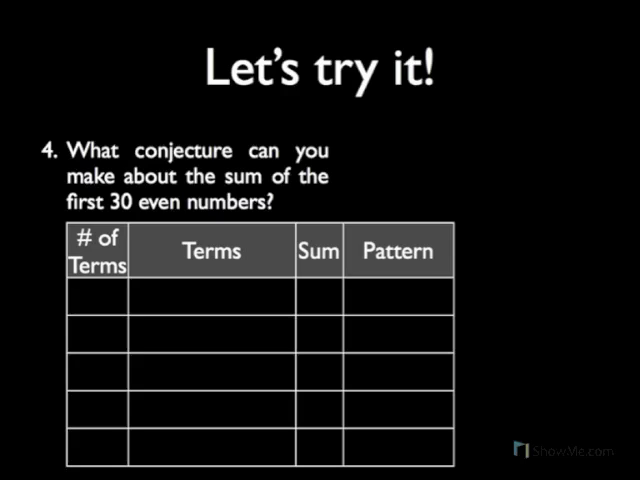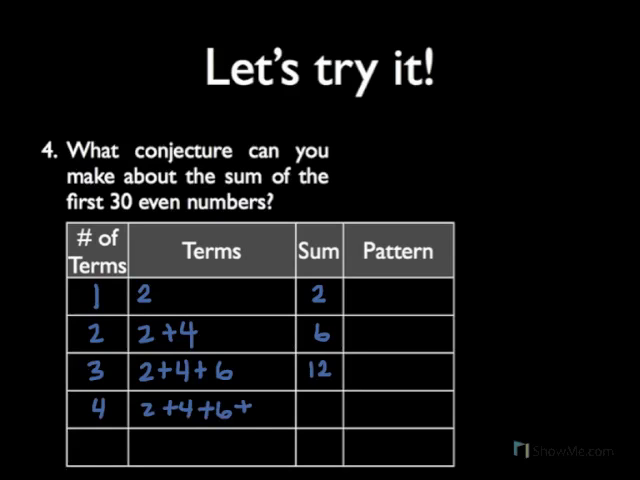So, let's do this. The first even number is 2. So if we have one term, we have the number 2, and of course the sum of 2 is 2. So now let's move up to 2 terms. The next even number is 4, so 2 plus 4 is going to be 6. Let's move up to 3 terms now. So 2 plus 4 plus the next even number, 6, gives us 12. The fourth term, 2 plus 4 plus 6 plus 8, that looks like it's 20.